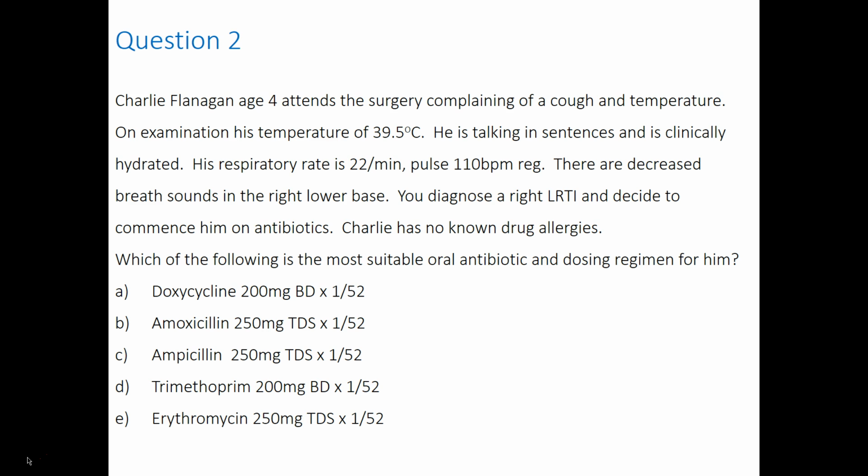A. Doxycycline 200 milligrams twice daily for 1 week. B. Amoxicillin 250 milligrams 3 times daily for 1 week. C. Ampicillin 250 milligrams 3 times daily for 1 week. D. Trimethoprim 200 milligrams twice daily for 1 week. And E. Erythromycin 250 milligrams 3 times daily for 1 week.